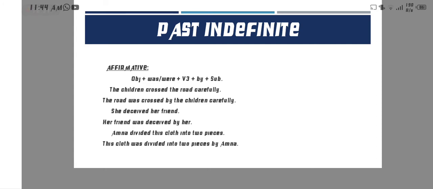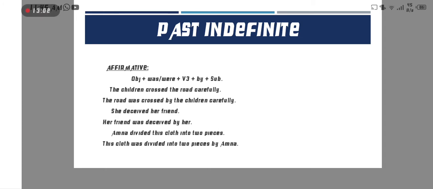Into two pieces is the extra part of the sentence. According to the meaning and the need, you can put it after verb third form, or at the end of the sentence.